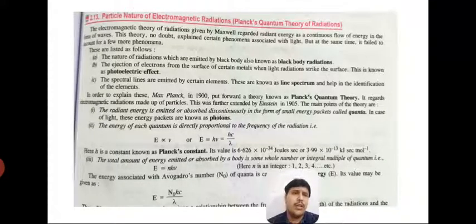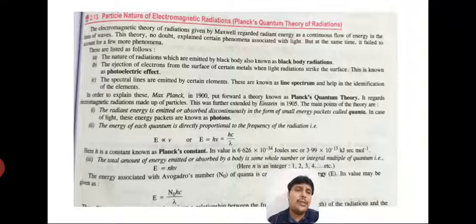So very simply, quanta or photons are simply a kind of energy packets, and the energy of each quantum is directly proportional to the frequency of radiation. So here we get the relation between energy and frequency, E proportional to nu. Then after removal of the proportional sign, E equal to h nu, and for nu we can write c upon lambda from the equation c equal to nu lambda. So here we finally get E equal to hc upon lambda. Here h is a constant known as Planck's constant, right?